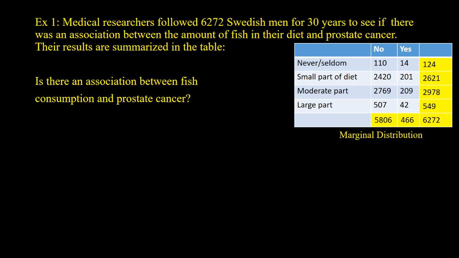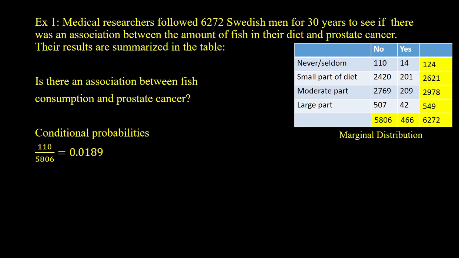Let's look at never or seldom ate fish first. So 110 of those never or seldom ate fish. So we're going to have 110 over 5,806, which gives us a probability of 0.0189. Now, probability is always a number between 0 and 1. If we wanted the percentage, we would multiply by 100, and it would give you about 2%.